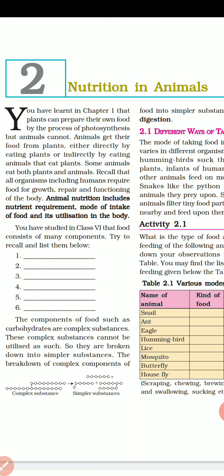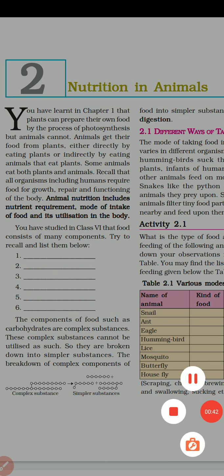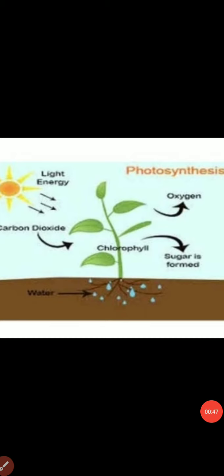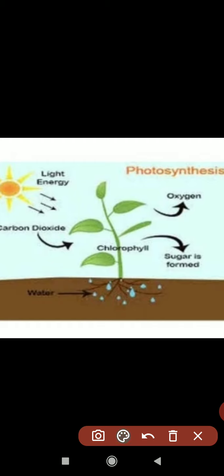So what do you mean by the photosynthesis process? Plants can prepare their own food by the process which is named photosynthesis. Recall photosynthesis. Here, recall how plants take sunlight from the sun and carbon dioxide from the atmosphere, okay, and